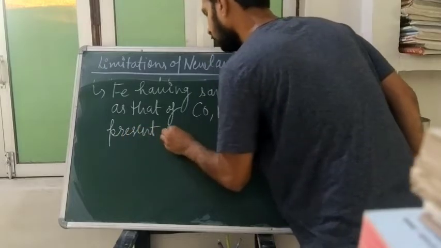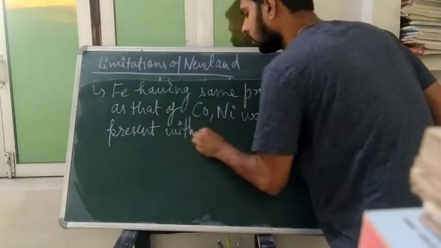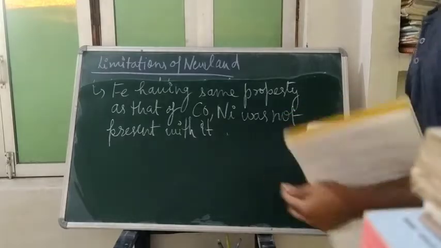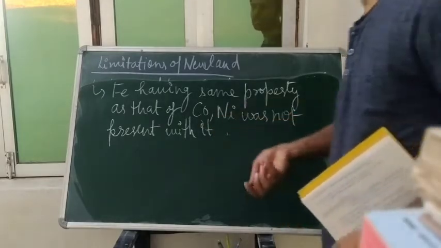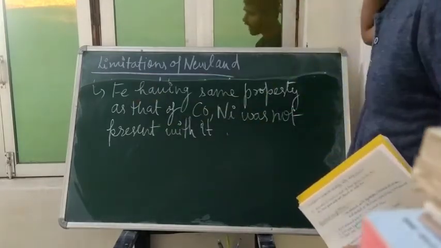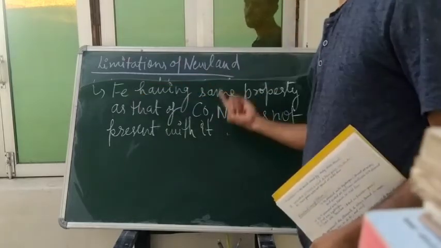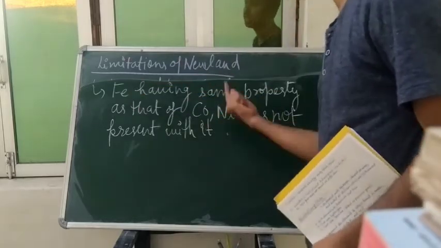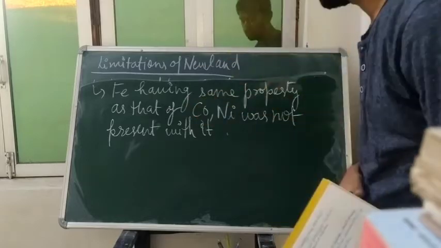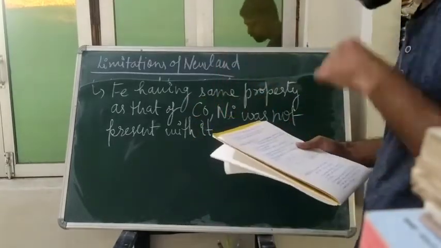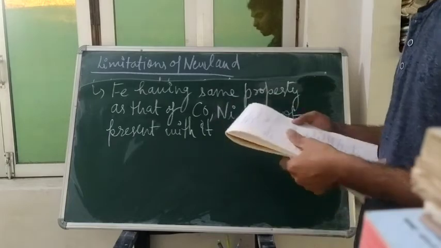Okay, so Fe was not with cobalt and nickel. You will look that these are the metals, Fe, iron, cobalt and nickel, but Fe was not with cobalt and nickel. It was situated at another place. So it was his third limitation.